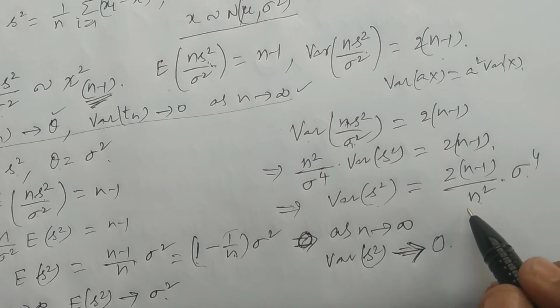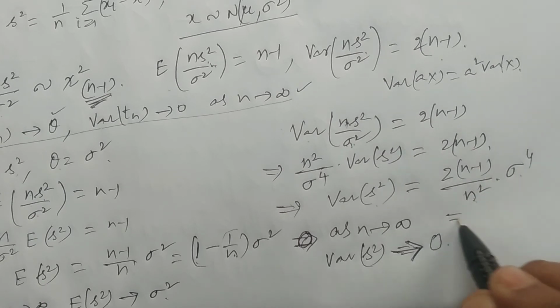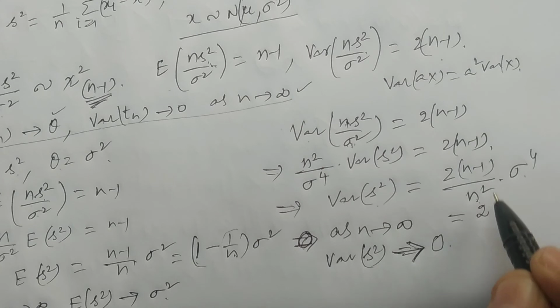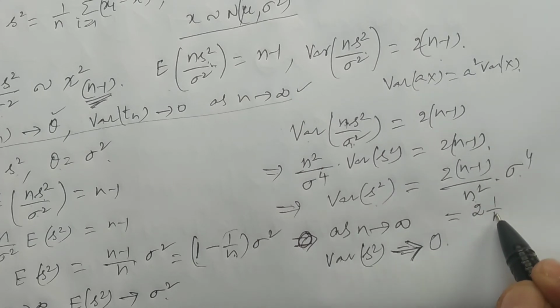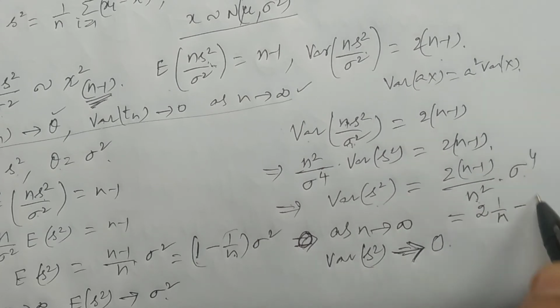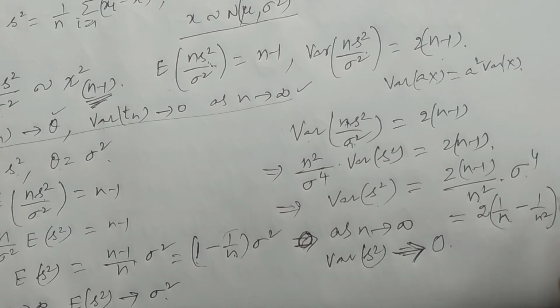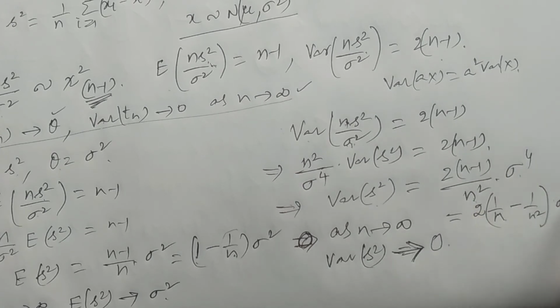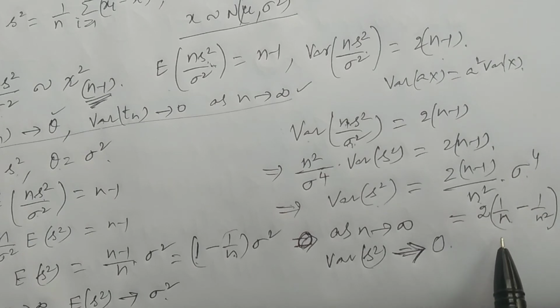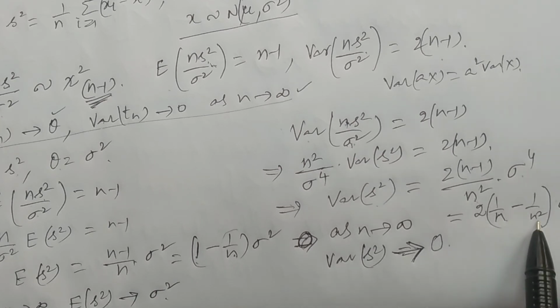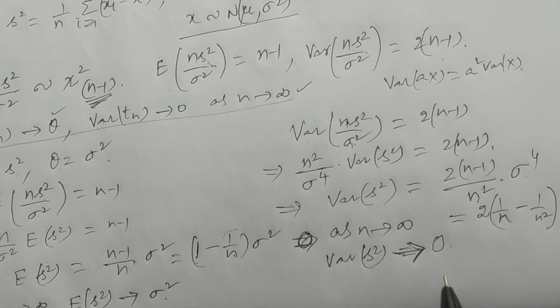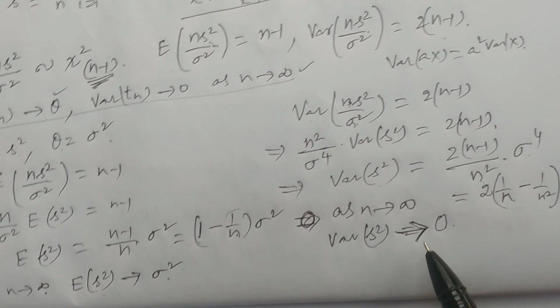Also, you may have a doubt here, so if you take common 2 into n by n square, that is 1 by n, minus 1 by n square, sigma power 4. Now if you apply the limits as n tends to infinity, 1 by n tends to 0, so this value is 0. Therefore variance of s square tends to 0.